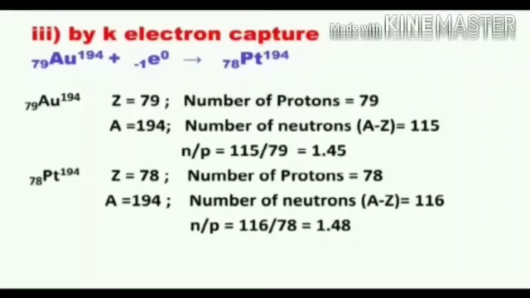One is alpha decay, second one is positron decay, and third way is K electron capture. This is how we explain the stability of the nucleus in terms of N by P ratio.